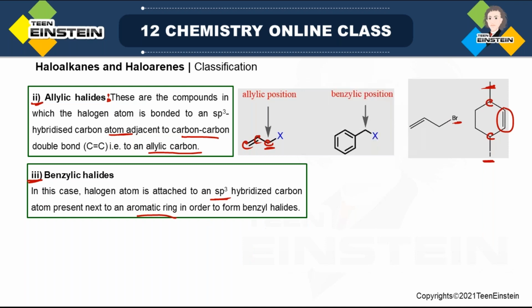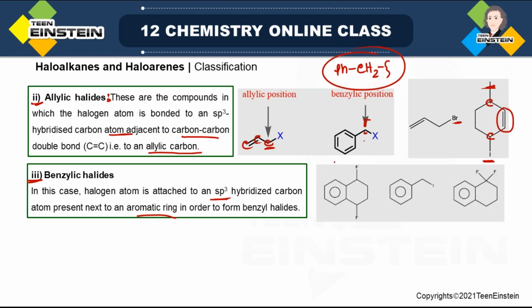Fine. So this position is benzylic position, and this carbon is benzylic carbon. And see, this carbon is CH2, it is sp3 hybridized because it is not part of the double bond. So that is why it is a benzylic position. And PhCH2, this group is known as benzyl group.